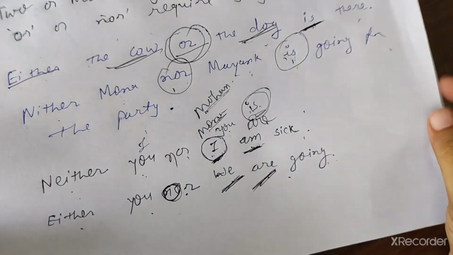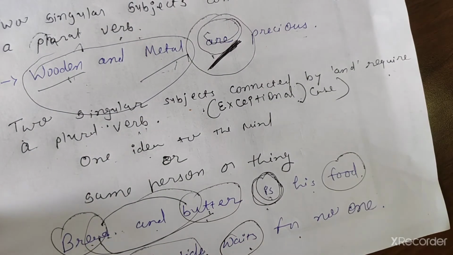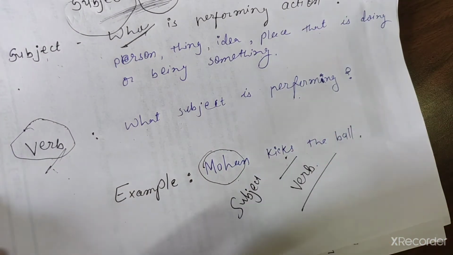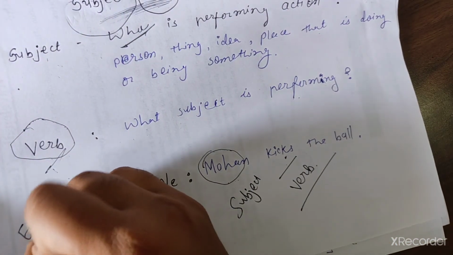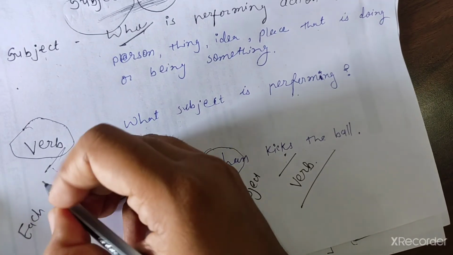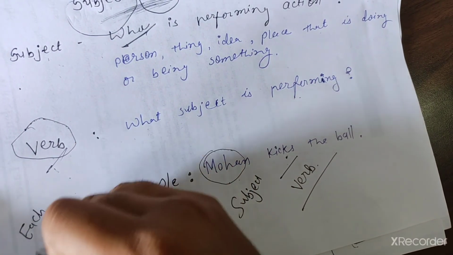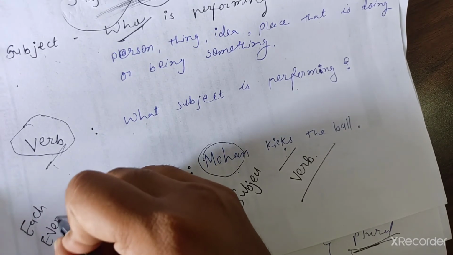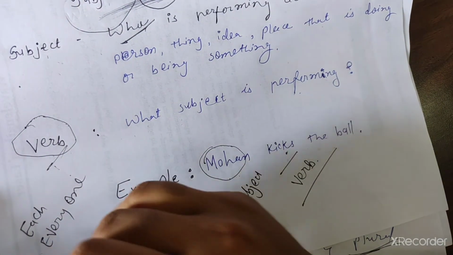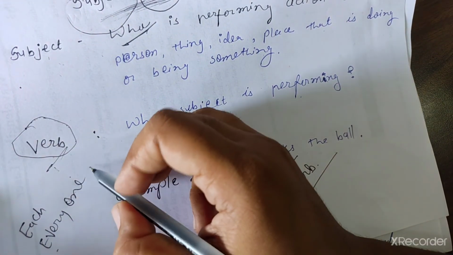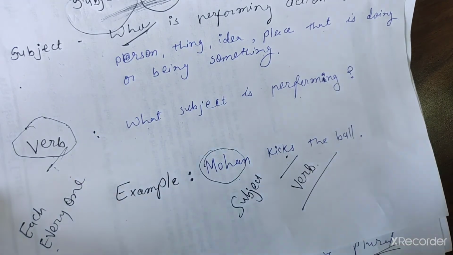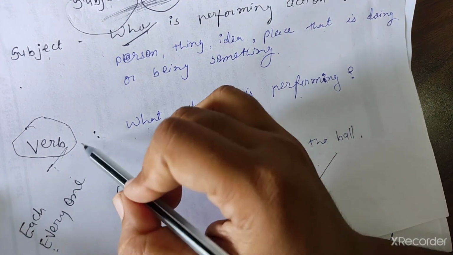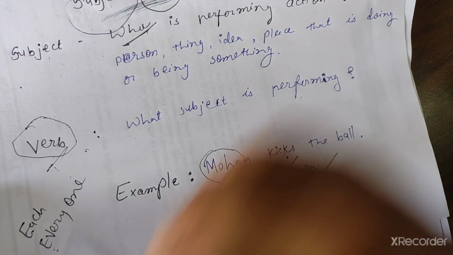So it was about subject verb agreement. And another rule that I have not written here: if it is each, if it is everyone, then we have to put a singular verb. You know that when each or everyone comes as the subject at the start, we have to put a singular verb.